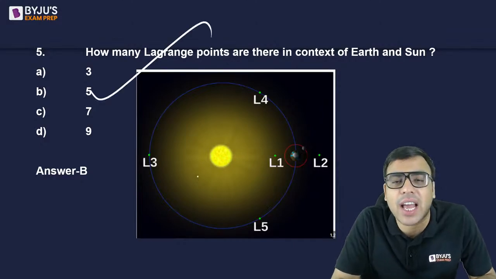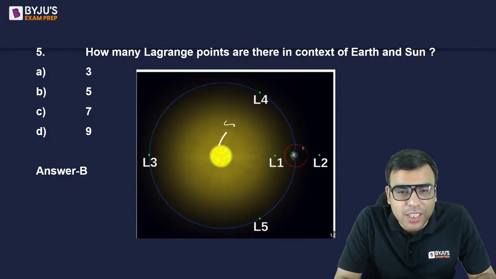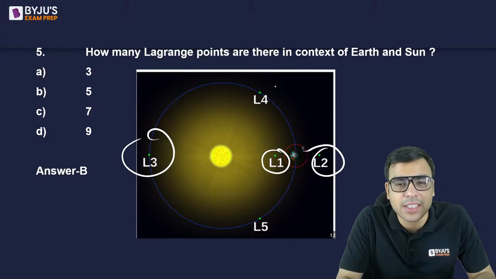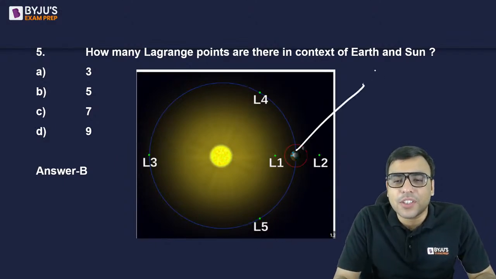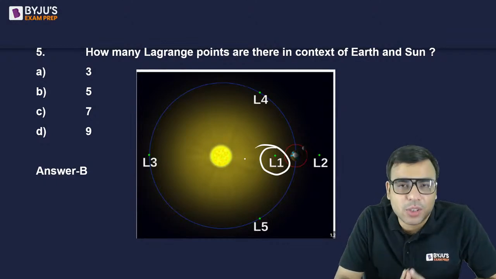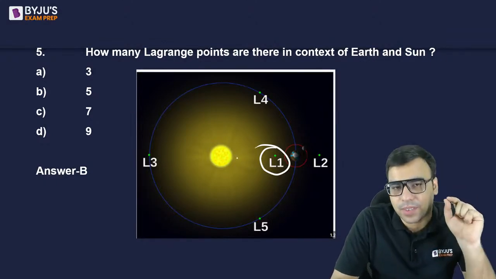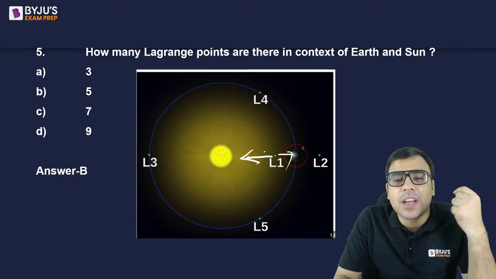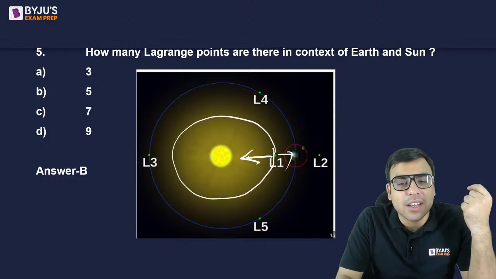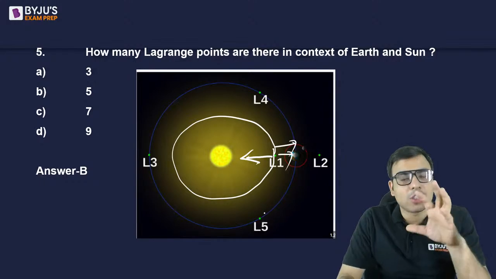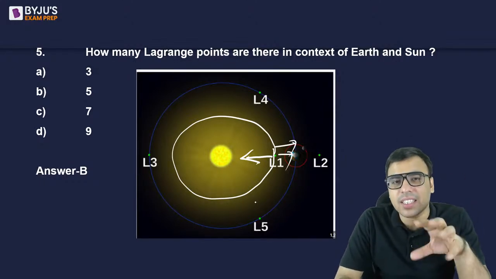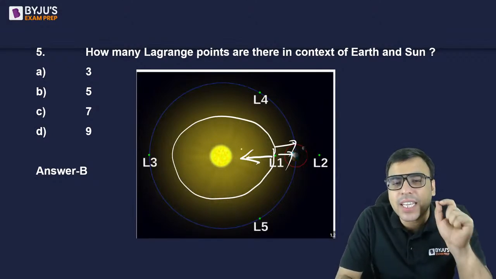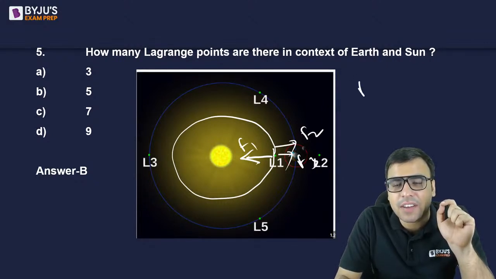So we have a total of 5 Lagrange points in the context of Earth and Sun. This is Sun, this is Earth. Now this is L1, this is L2, this is L3, this is L4, and this is L5. What is the benefit of that? Let's take the example of the L1 Lagrange point. The Sun will be attracting with gravitational force, and the Earth will be attracting. Moreover, if something is revolving, there will be a centrifugal force also. The distance of L1 from Earth and Sun is such that if this is F1, this is F2, and this is F3, then F1 is equal to F2 plus F3.